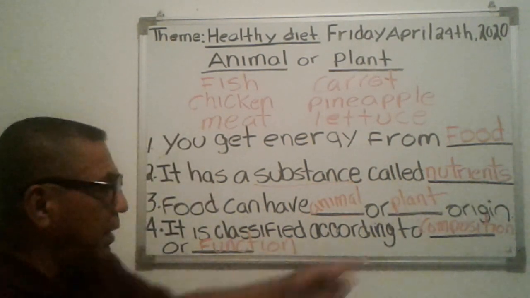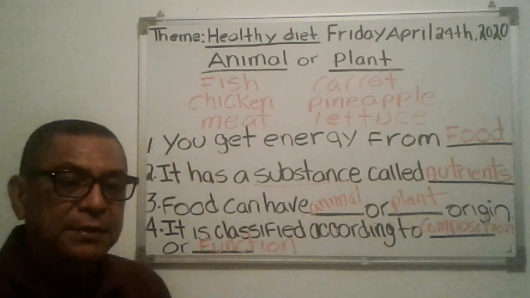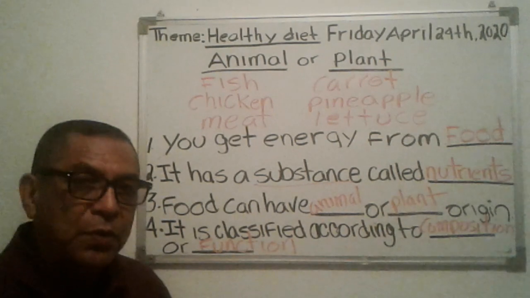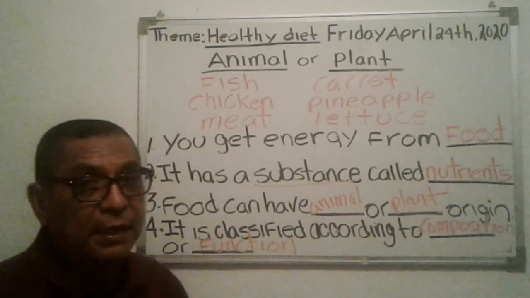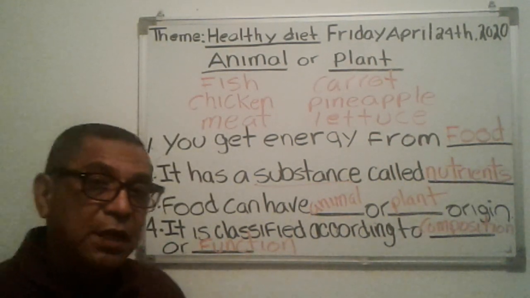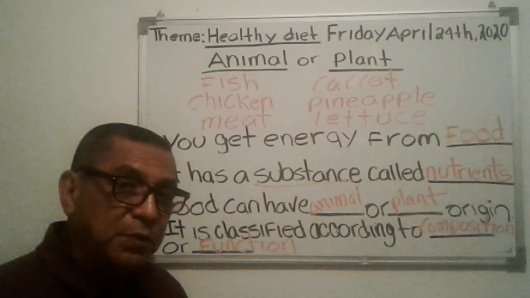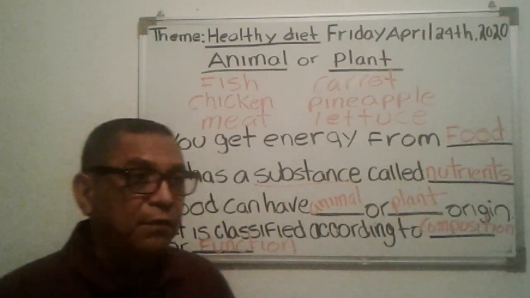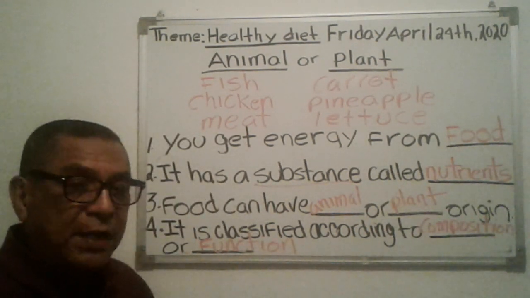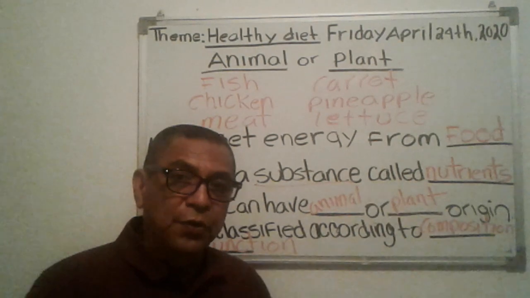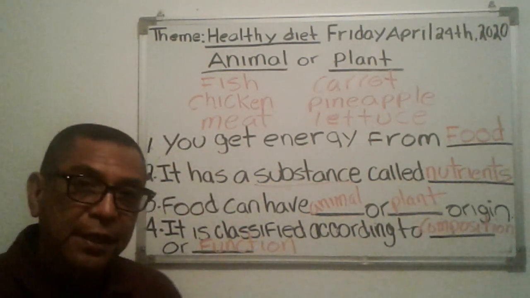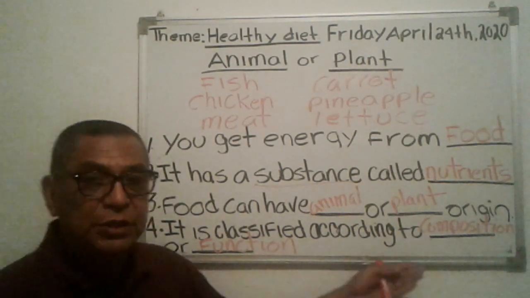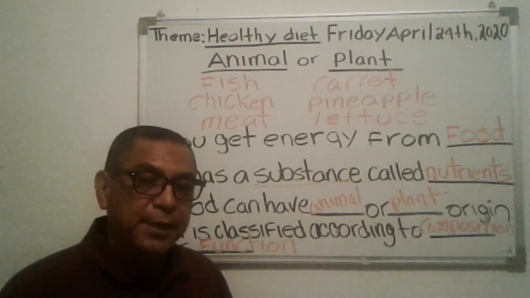What does it mean by composition? Composition means that this food either has proteins, minerals, vitamins, like fruits and vegetables. That is the composition of fruits and vegetables. It means that it has vitamins and minerals. For example, foods that have a lot of sugar, like soda and candy and donuts, are called carbohydrates. That's the composition of those foods, carbohydrates, okay?